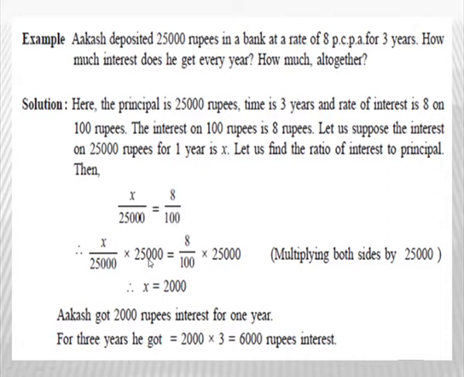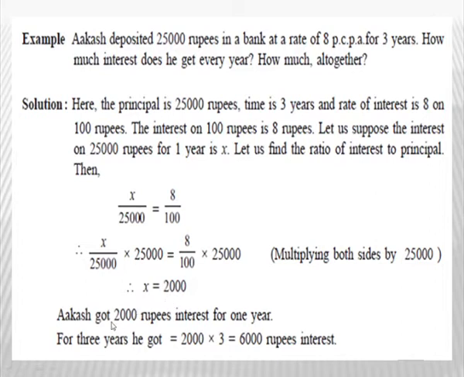Now we will multiply both the sides by 25,000. So these two 25,000s will get cancelled with each other. Now only x is left on the left-hand side, and on the right-hand side two zeros of 100 will get cancelled with two zeros of 25,000. Now you will get 8 multiplied by 250 is 2000.